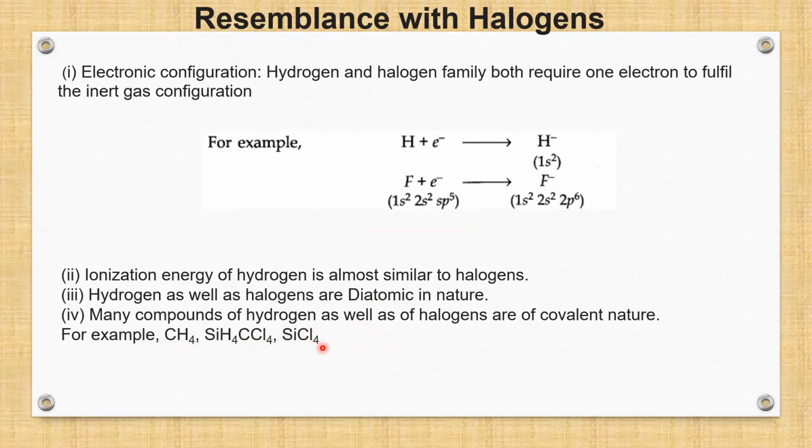So, this proves that hydrogen is similar to alkali metals as well as it is similar to halogens. Hence, the position of hydrogen is still not decided. It behaves as either group 1 elements or it also behaves as group 17 elements.